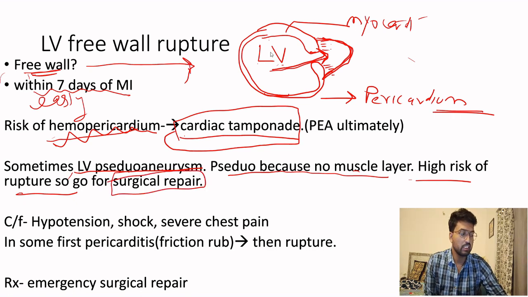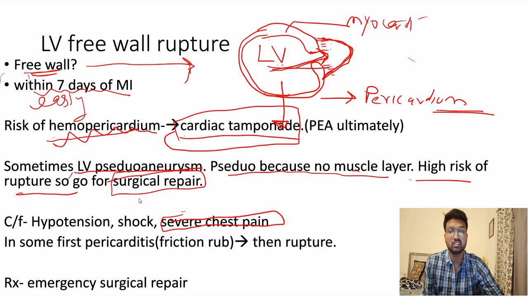So how will the patient present to us? Since there is a rupture, there will be severe chest pain. Since blood is not going into the aorta, blood is now going here. So blood is not going into the aorta, so there will be low blood pressure. So there will be hypotension and shock.